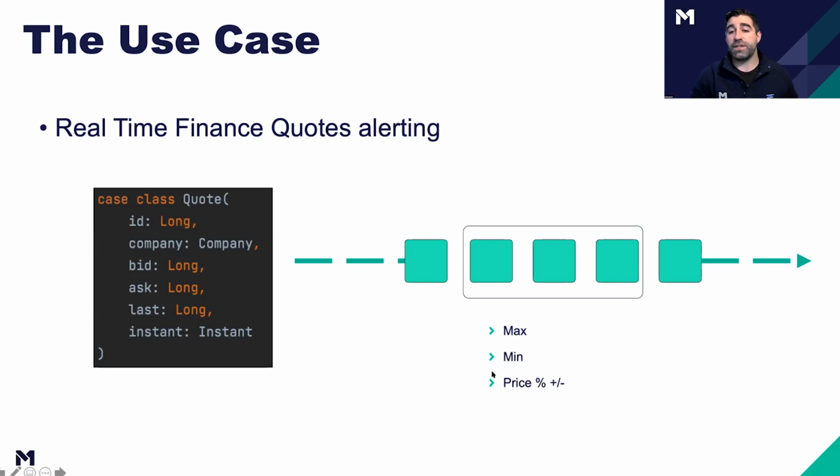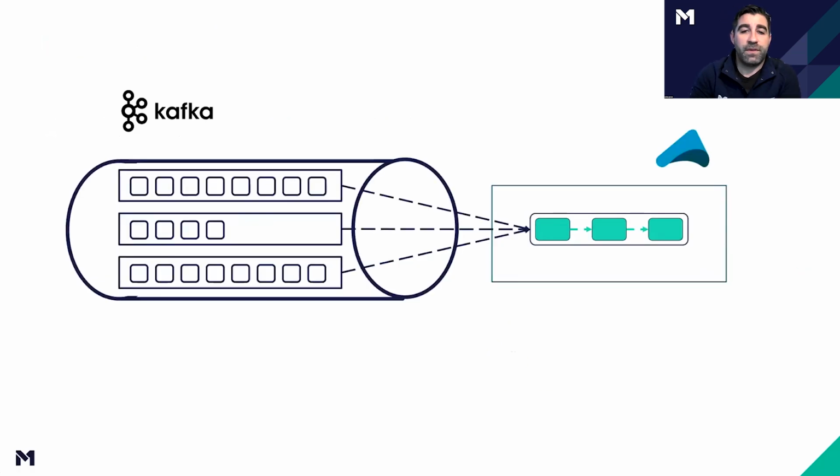And then where the state comes in is we're going to be windowing this information and then trying to make some sort of calculation. In this case, we're going to calculate, in a window of 10 seconds, what is the max price we've seen? What is the min price we've seen? And is this an upwards or downwards percent increase or decrease, and whether or not that breaks some sort of threshold.